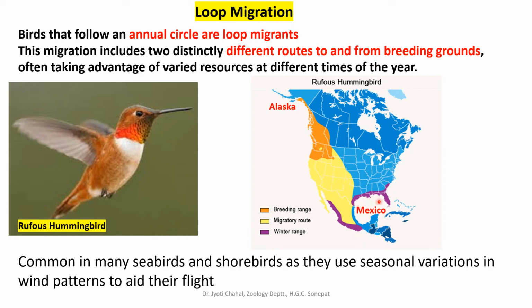This kind of migration, loop migration, is very common in many seabirds and shorebirds, as they use seasonal variations to predict the wind patterns which will add to their flight. When the wind is at high speed, it adds to their flight in migration, so that is beneficial for such birds. They always detect where the wind is flowing at high speed, so that will add to their migration. So often they show this kind of migration.